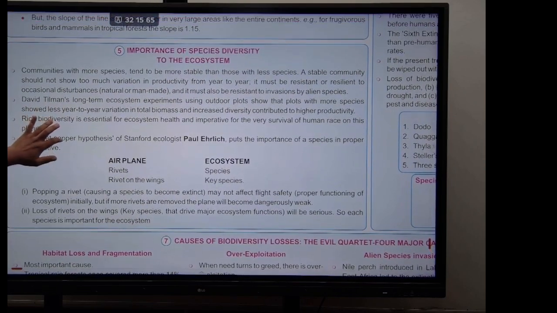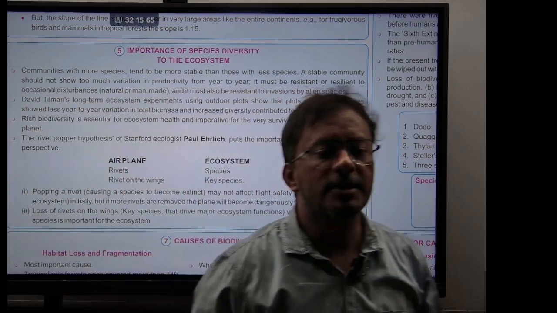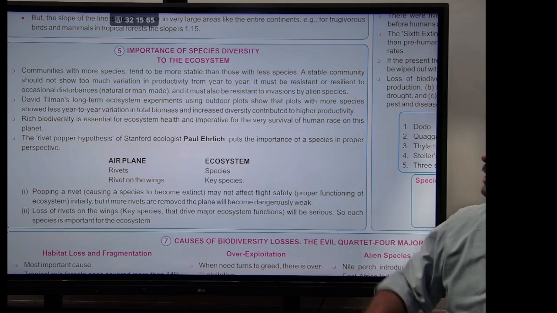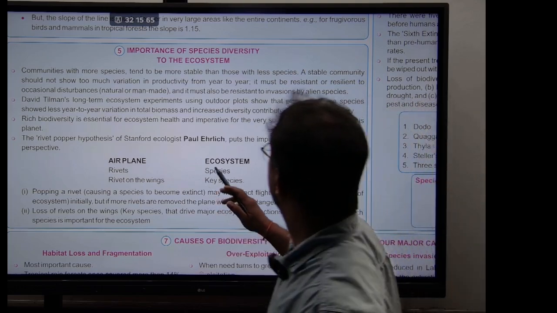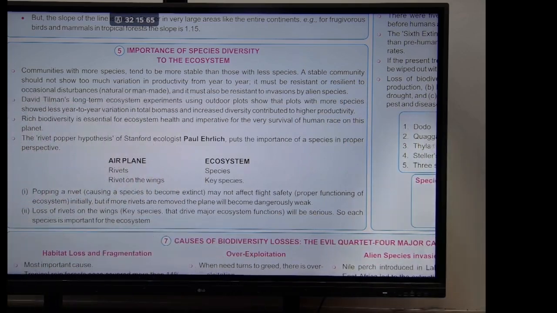So what is the importance of species diversity to the ecosystem? Why do we need so many species? To understand this, one more scientist's name was mentioned here. Who is that? Can you see the name, guys, here? His name was David Tilman.